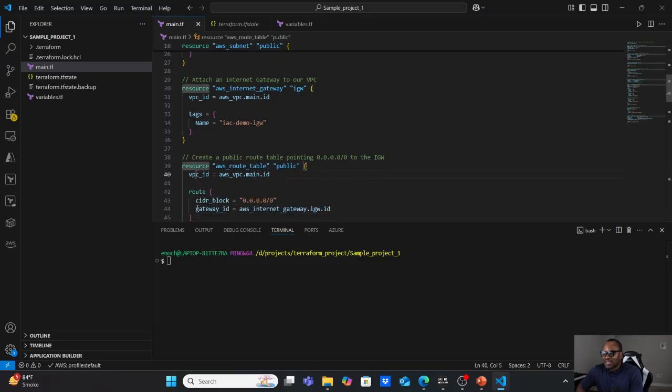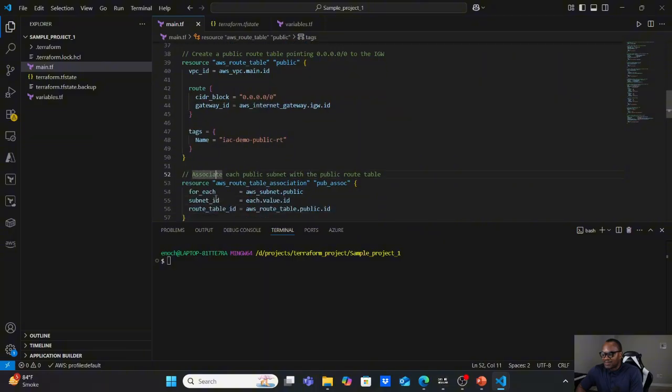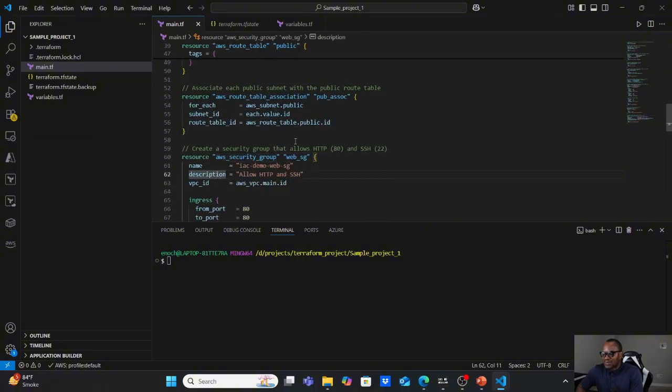And this is a resource block creating the internet gateway, attaching it to a VPC. And this is a resource block creating a route table, attaching it to a VPC, and stating the gateway ID. And this is a route table association resource block. It's used to associate the route table to the public subnet.